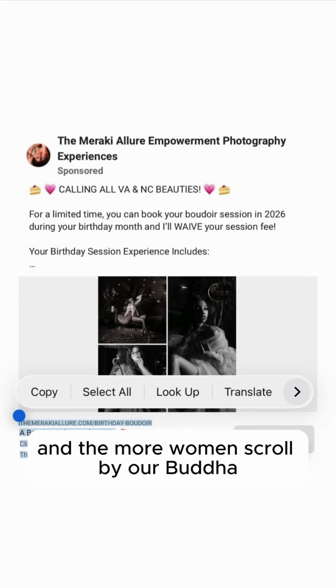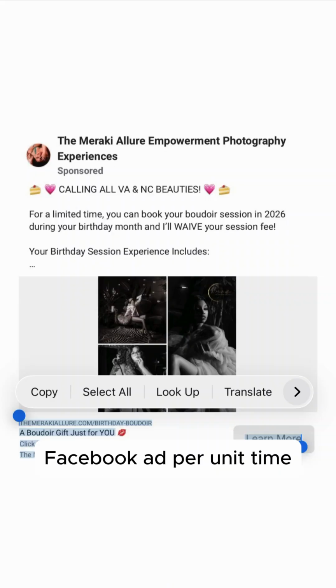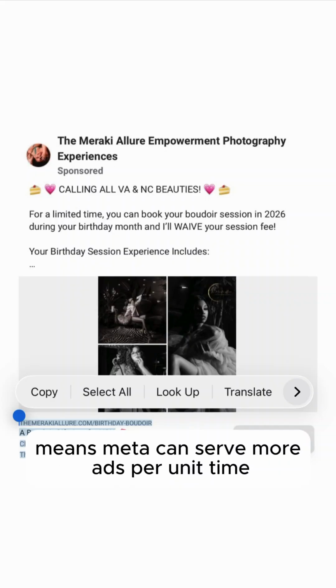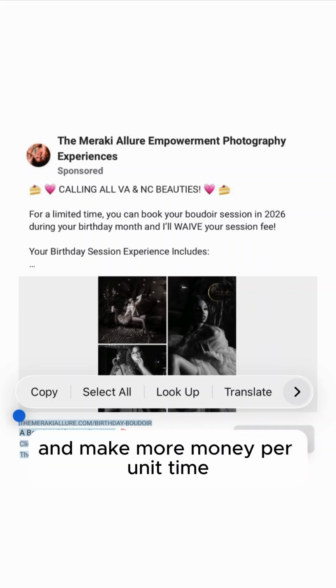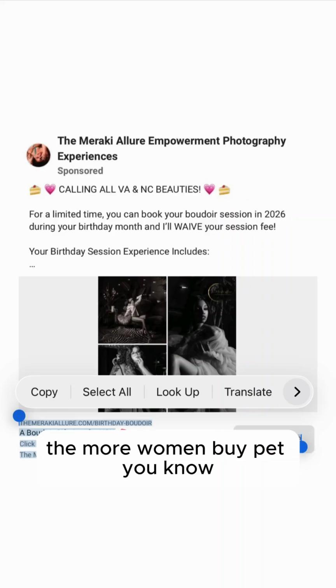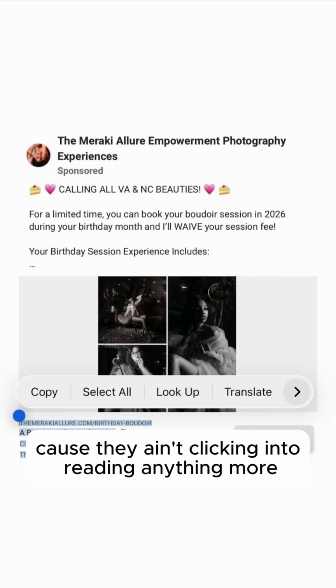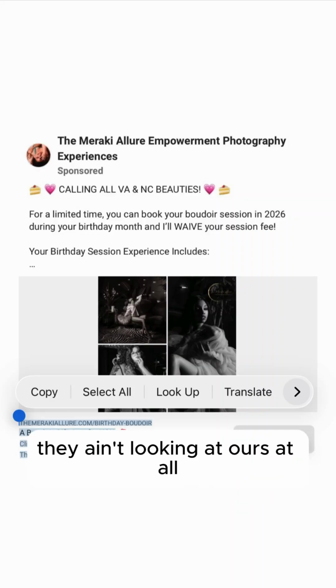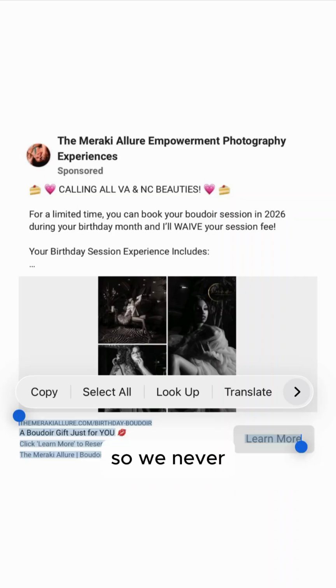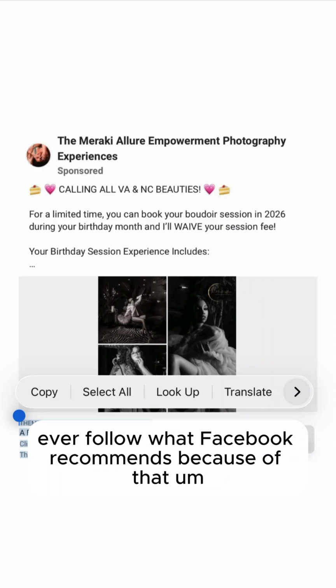And more women scrolling by our Boudoir Facebook ad per unit time means Meta can serve more ads per unit time and make more money per unit time. The more women just scroll by our ad because they ain't clicking into reading anything more. They ain't looking at ours at all. So we never ever follow what Facebook recommends because of that.